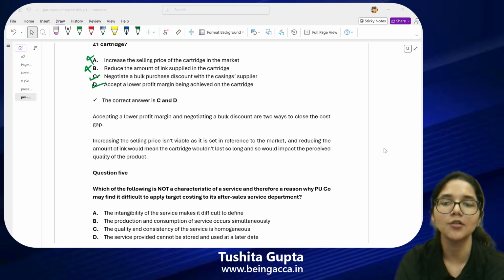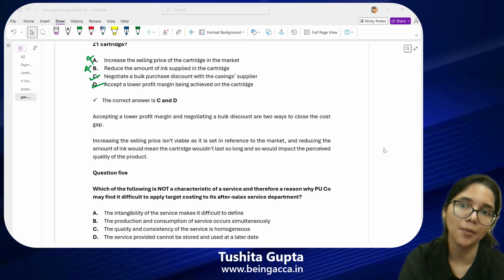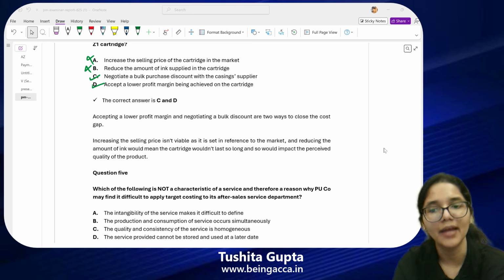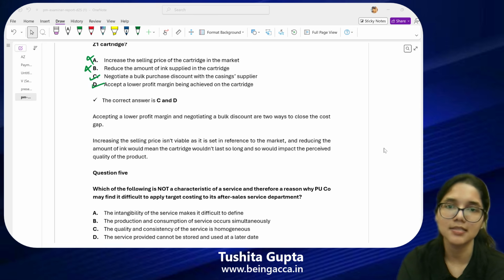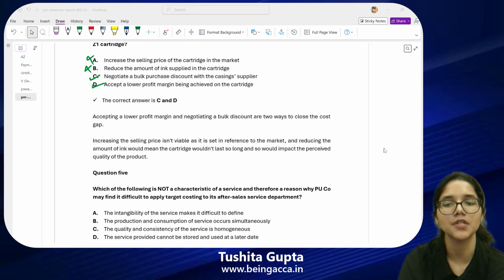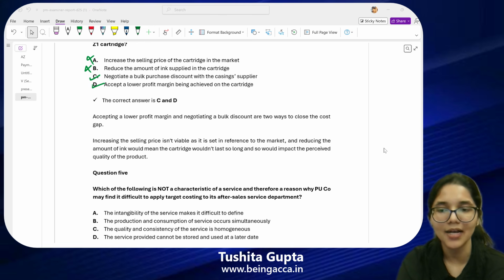Option C says that the quality and consistency of the service is homogeneous. Now every person has a different approach. Some barber will cut your hair in a certain way. Another barber may do it in another manner. So the quality, the consistency can vary from person to person. That is why we say that the nature of services is heterogeneous. So option C has to be my answer.